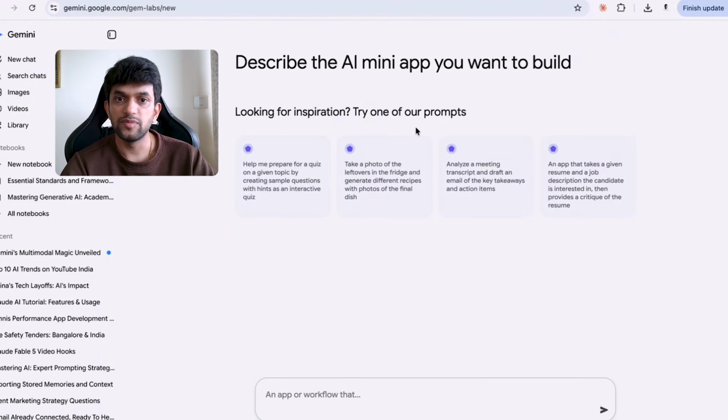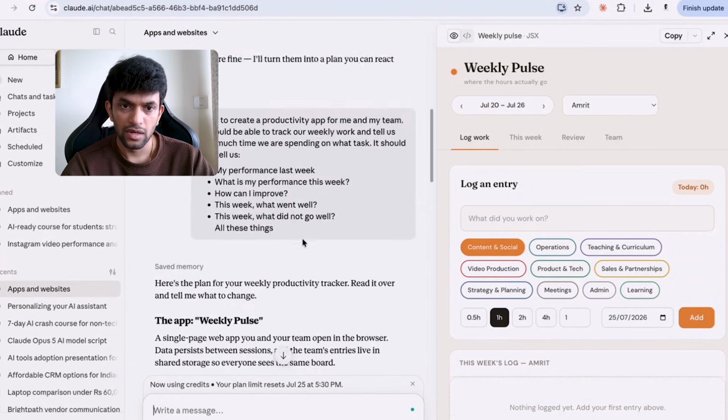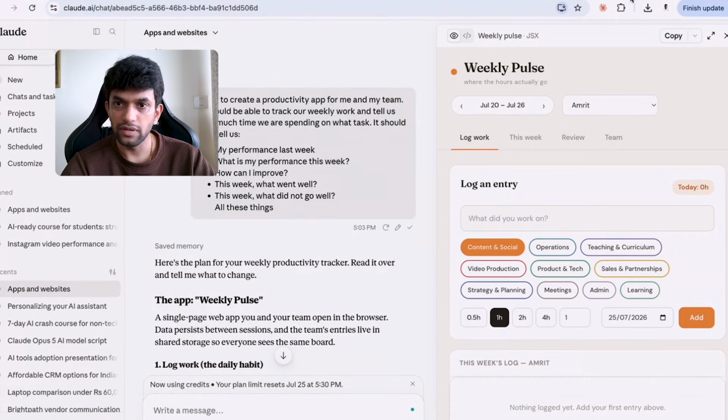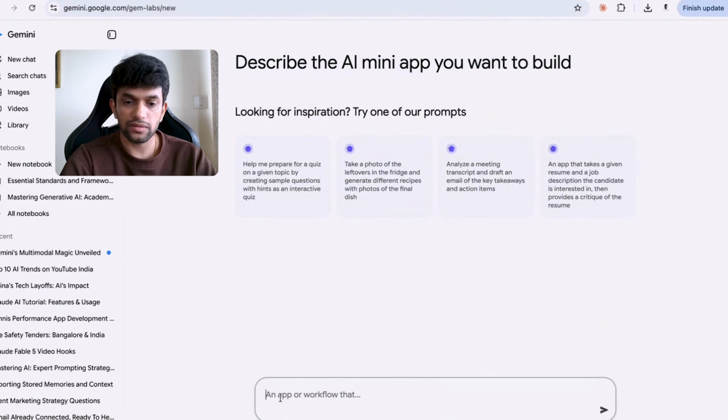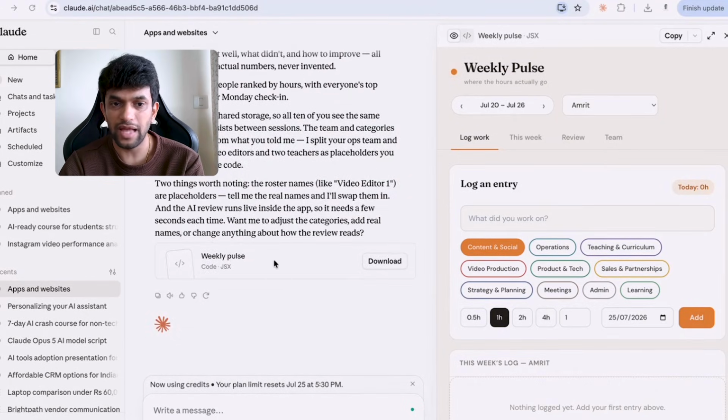Now, looking for inspiration and AI mini app. Basically, describe an AI mini app which you want to build. So here's the input which I gave over here. Let me put the same input over here on gems. Right, it is creating. Now, if you can see guys, it has created my app.